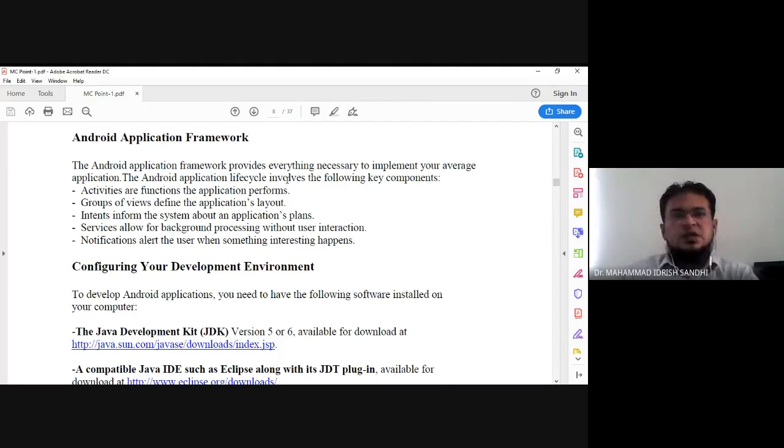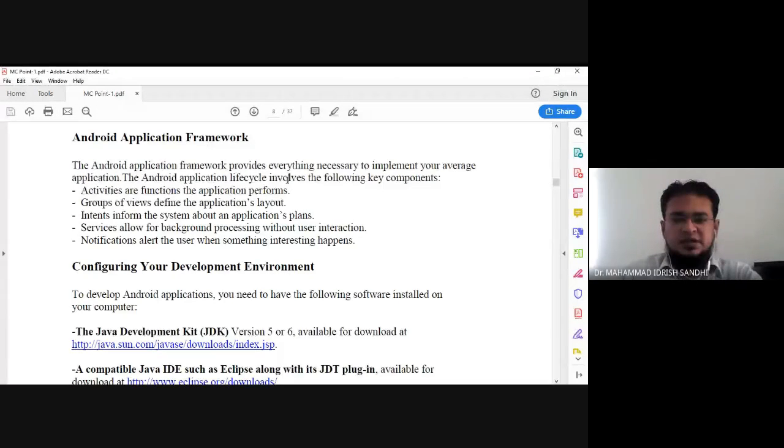This we have already discussed in the figure or diagram for the Android application framework architecture. In the root, we have the Linux 2.6 kernel.